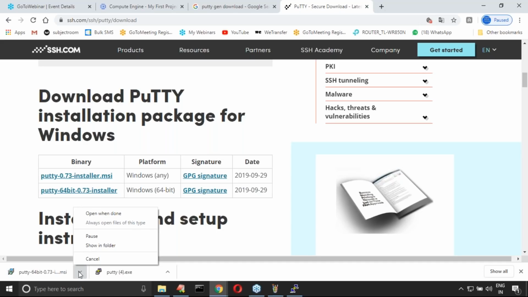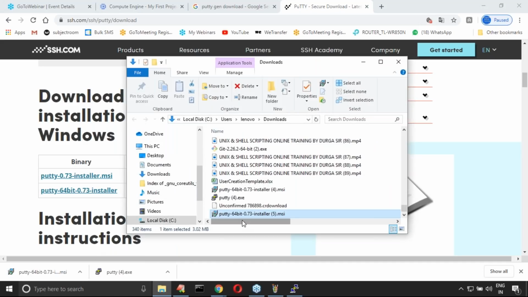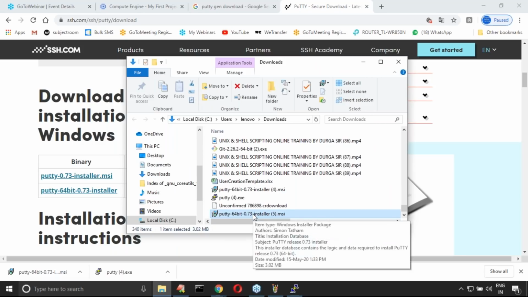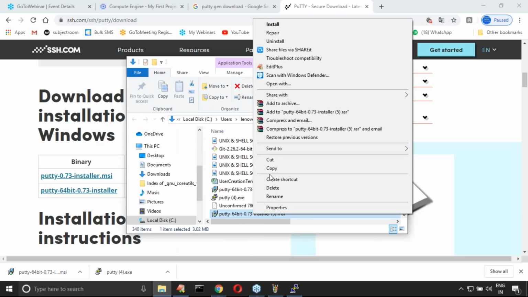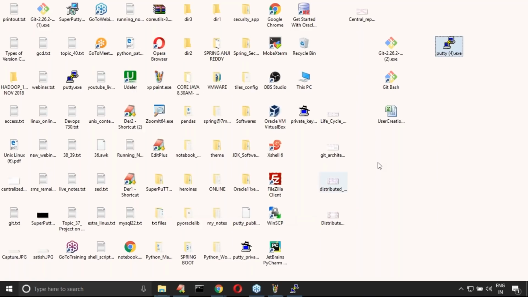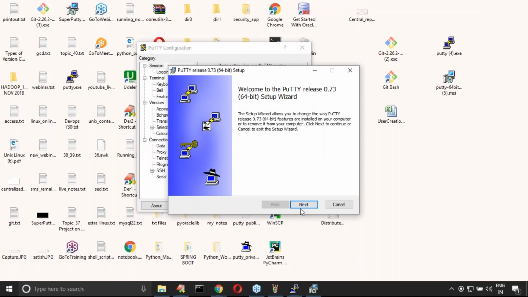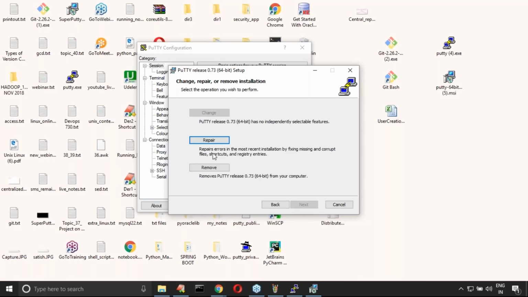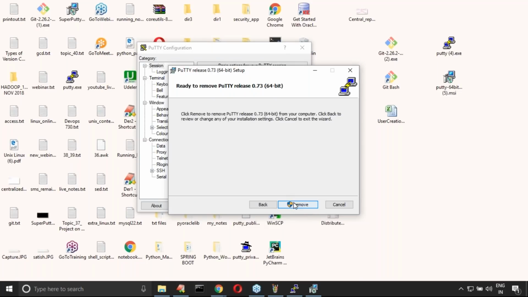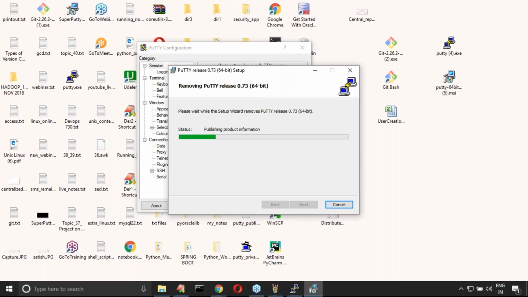Putty and PuttyGen both will come, I hope. Now I got this installer. Let me click this one. Run, next. Already it is there, it seems.